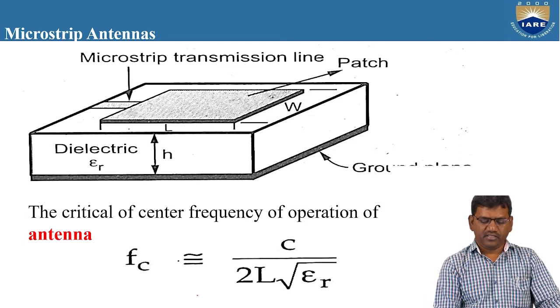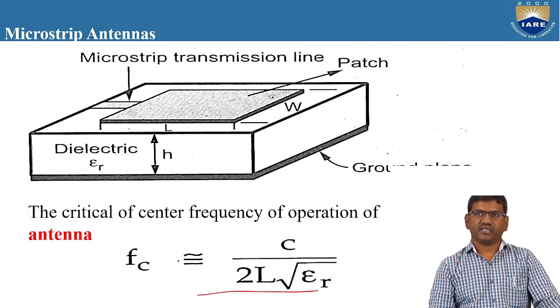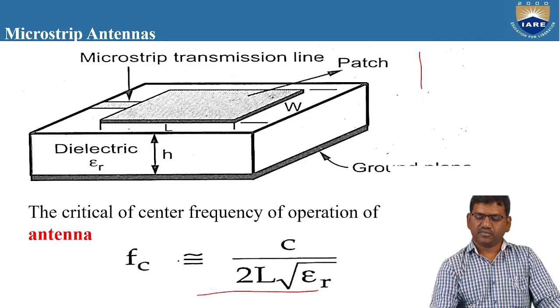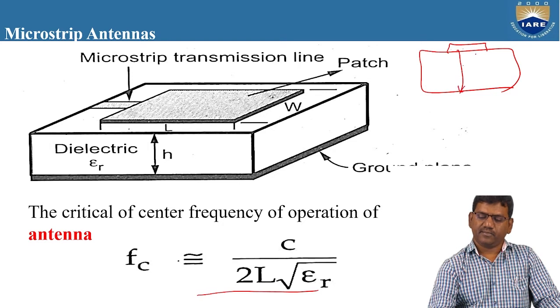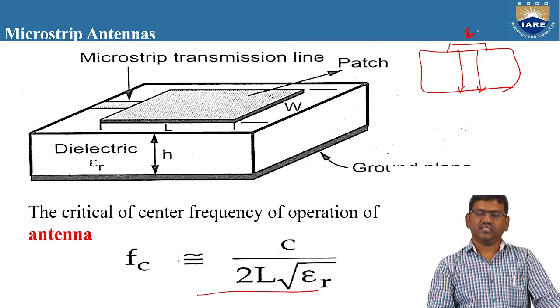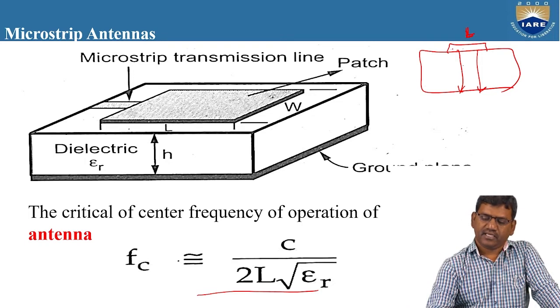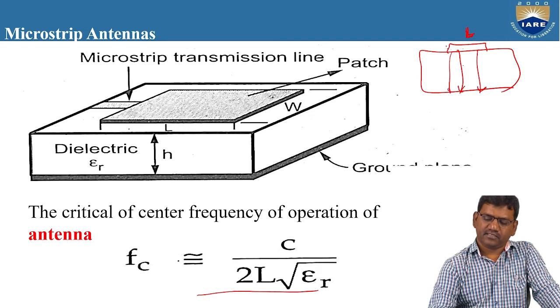And we can also modify this expression based upon the fringing effect. So according to the concept of fringing effect, if you take this as a patch antenna, see here, some radiation is happening here, and this is the total length. This is the physical length of the patch antenna. Here the radiation is happening in this direction, like this and like this, and here also radiation is happening.